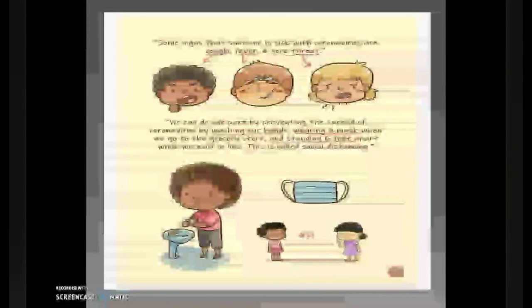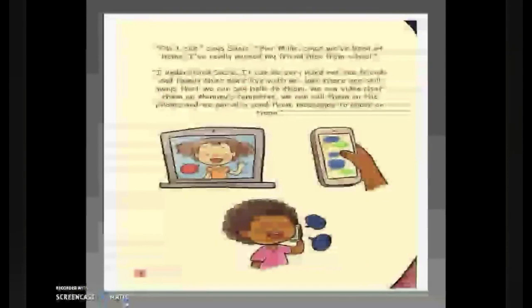Some signs that someone is sick with coronavirus are cough, fever, and sore throat. We can do our part by preventing the spread of coronavirus by washing our hands, wearing a mask when we go to the grocery store, and standing 6 feet apart while we wait in line. This is called social distancing. "Oh, I see," says Susie. "But Millie, since we have been at home, I've really missed my friend Alex from school."